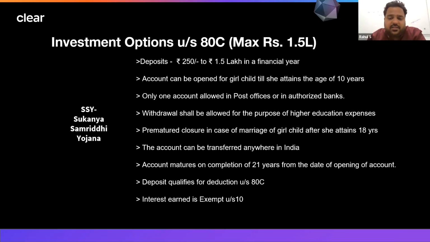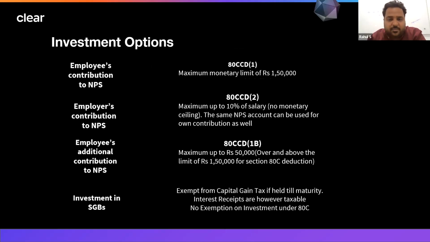Whatever deposits you are making are exempt from tax. And whatever interest income you are earning from this account is also exempt from tax under section 10. So this is one option where both investment and income are exempt from tax. You can plan for your girl child's future.